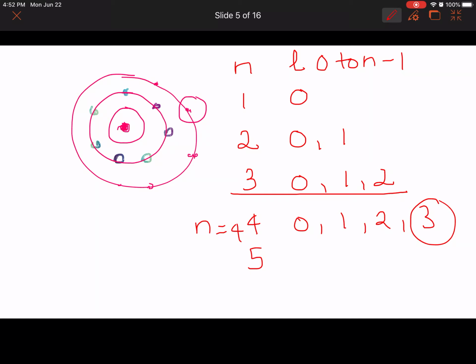Now when n equals 3, 0, 1, 2 are the shapes of the orbital. So if n equals 3, L could be 0 to n minus 1.